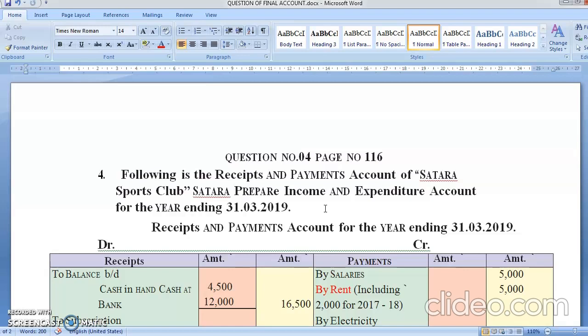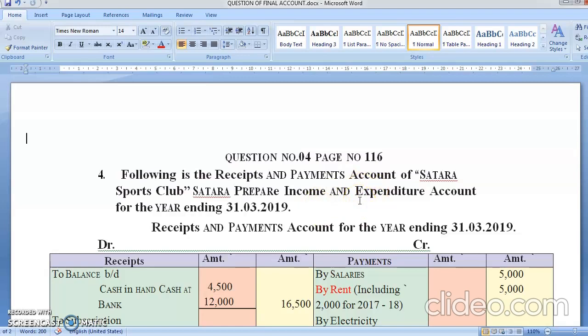For example, you have to pay salary, right? You have to pay rent, you will receive rent, you paid auditing fees, all the expenses which are recurring in nature. Recurring means which is going to happen year after year, month after month, that is recorded in income and expenditure. But inside the receipt and payment account you will have revenue as well as capital. So you have to separate revenue and capital. Revenue will be recorded in income and expenditure account and capital will be recorded in the balance sheet.